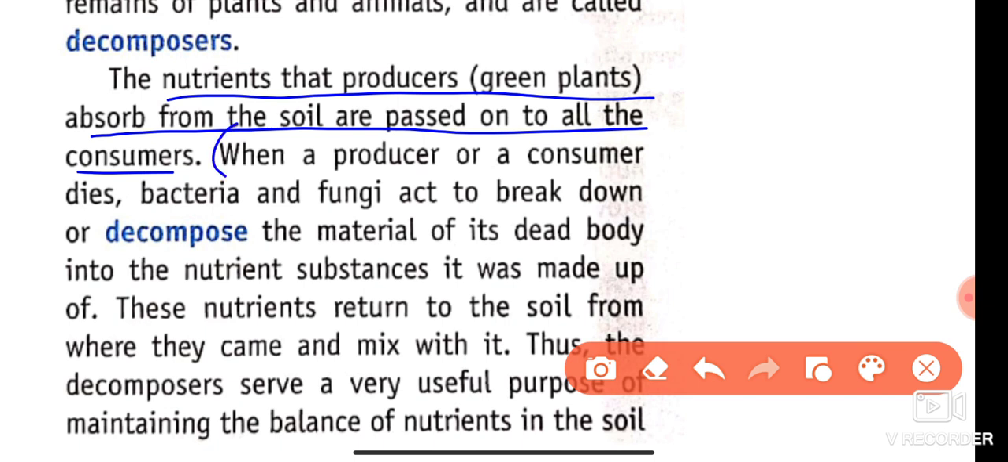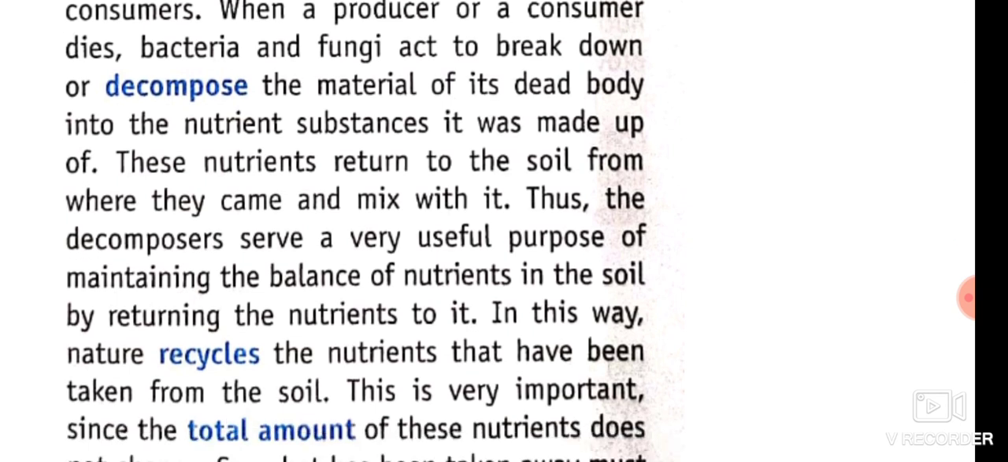If the producers or consumers die, then the bacteria and fungi act and break down their bodies and decompose the material again. These nutrients are again mixed with the soil, and plants get these nutrients again. So this is a cyclic process. Thus, the decomposers serve the very useful purpose of maintaining the balance of nutrients in the soil.